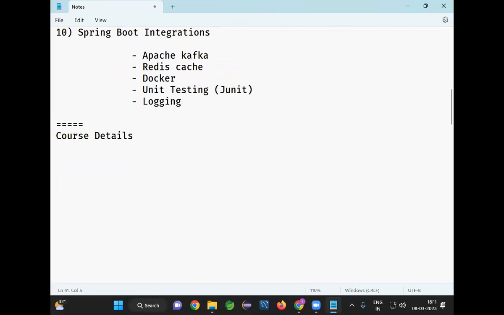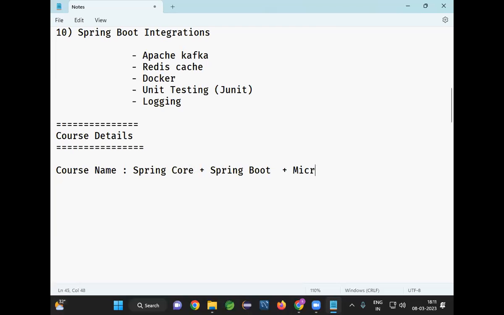Today is the first session, guys. We are understanding what is a framework. Course details: the course name is Spring Core plus Spring Boot plus microservices.